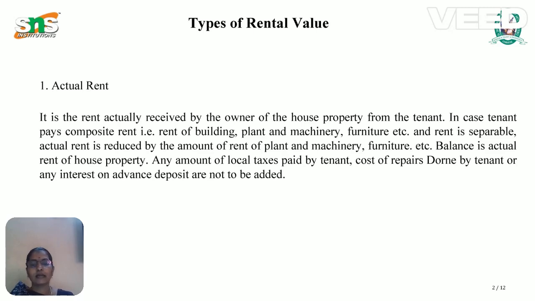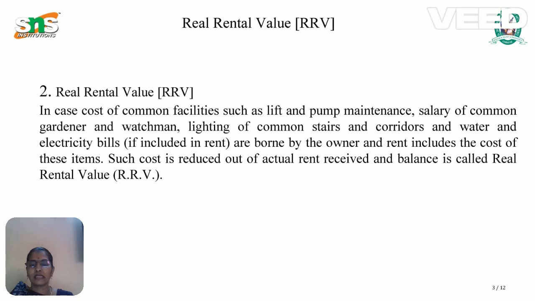Okay, so the actual rent is reduced by the amount of rent we receive for the utilization of plant and machinery, furniture, and any kind of building they are utilizing. Local taxes paid by the tenant, cost of repairs done by the tenant, or depreciation or any interest or advance deposit should be added to the actual rent. Okay, the second rental value is real rental value, that is RRV.